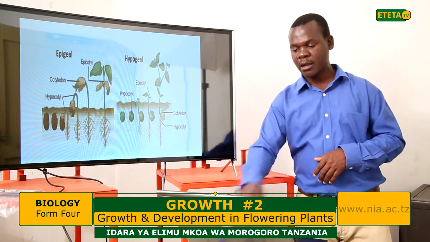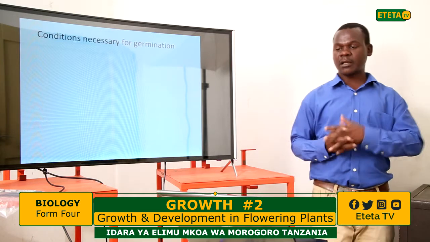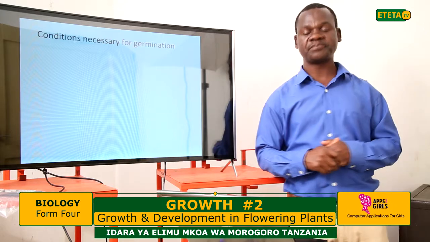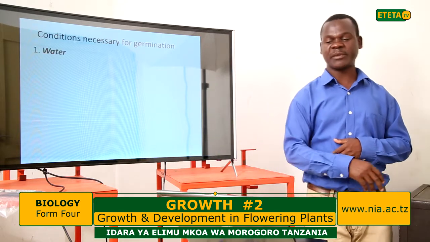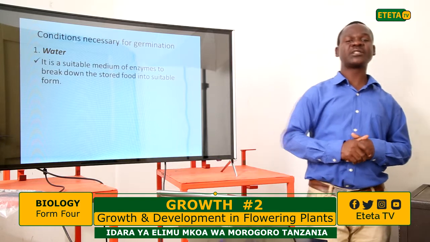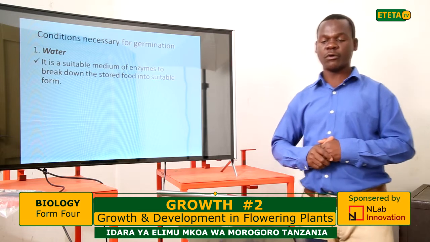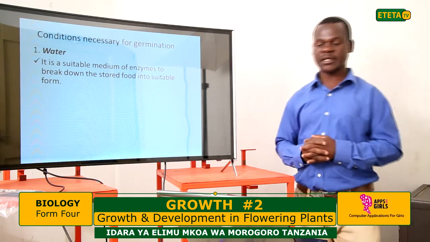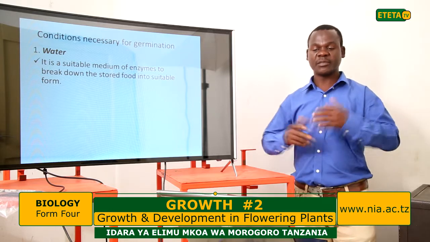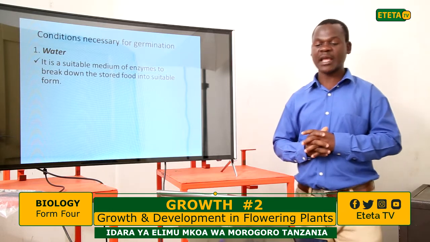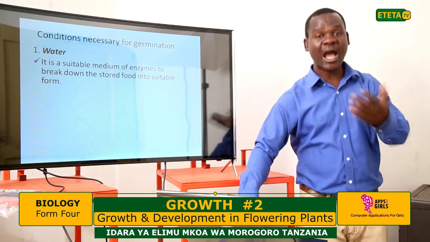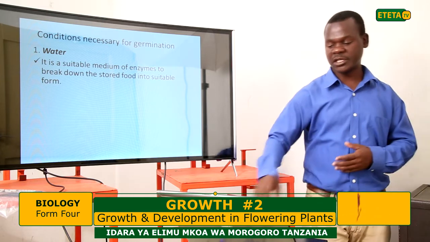Okay, so for germination to take place, there are some conditions to be met, and this is what is necessary for germination. One of the conditions is water. It is very important, as it is a medium for dissolving different substances in the seed. It is a medium for enzymes to break down stored food, so that it will allow respiration to take place for generation of energy.